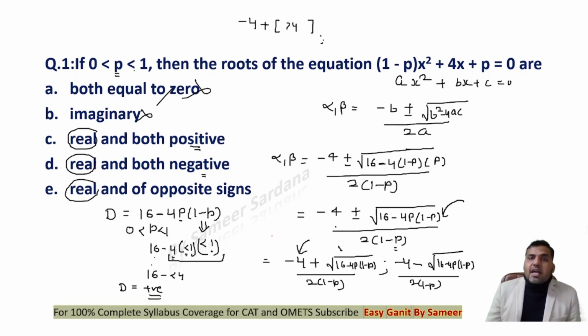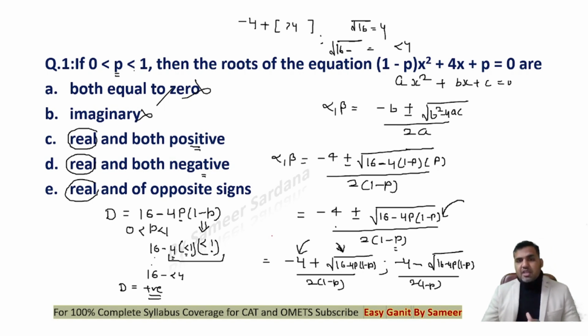No. I know that root 16 is equal to 4. So root of 16 minus something will be less than 4. So I know that this value for which I am taking the square root is less than 4. So if I am adding something which is less than 4 to the minus 4, I will definitely be getting a negative value.